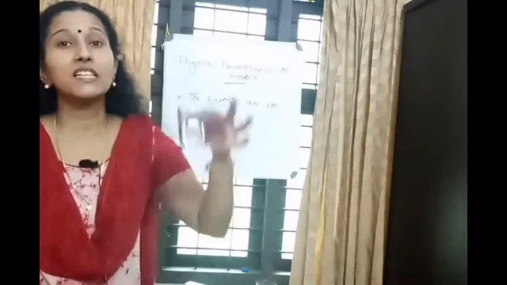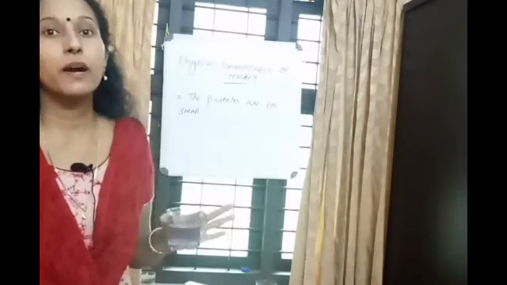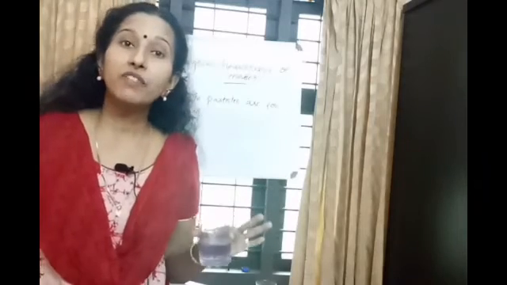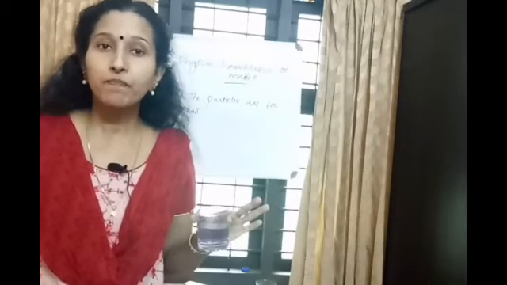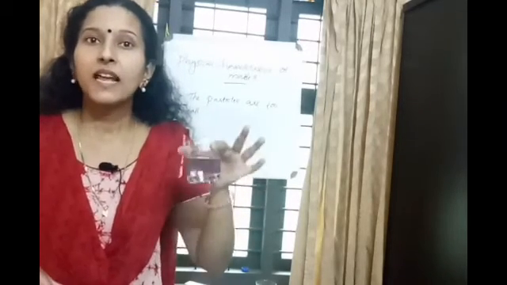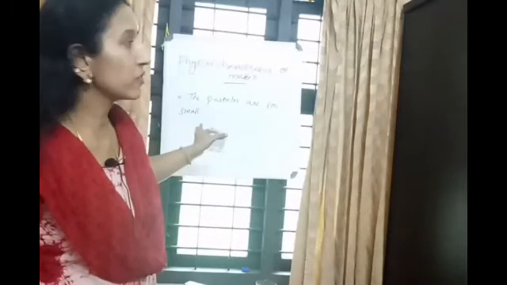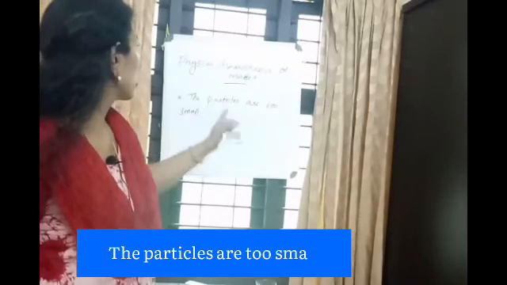If the color intensity is high, what does it mean? The amount of particles is high. If the intensity of the color is less, it means the amount of particles is less. So this is the confirmation for the last physical characteristic. The particles are too small.